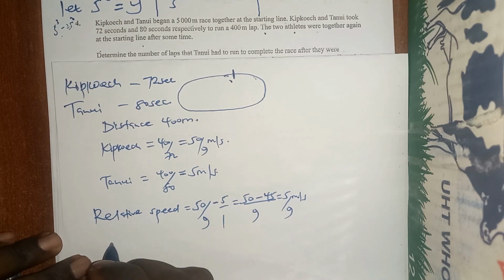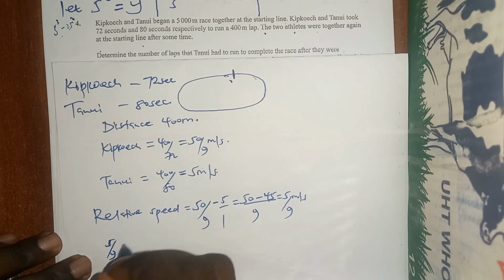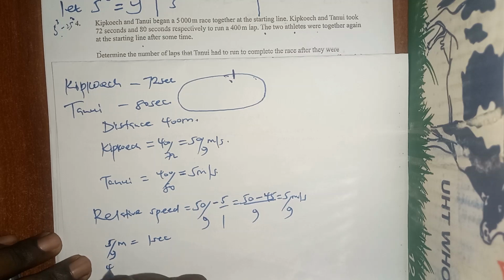So let's say 5 over 9 meters is equivalent to 1 second. What about 400 meters when they were at par again?